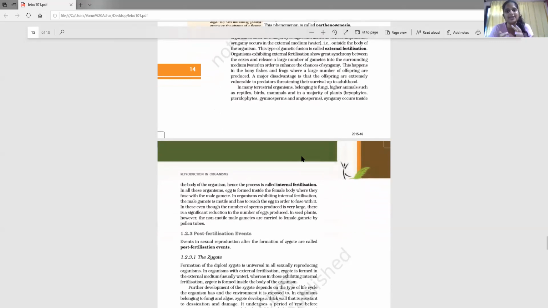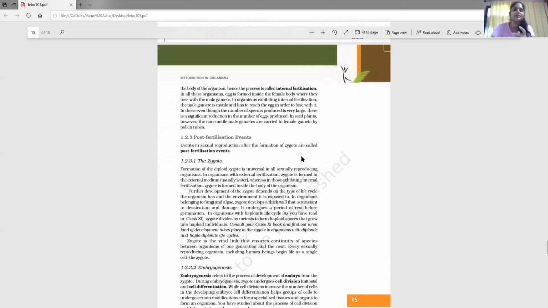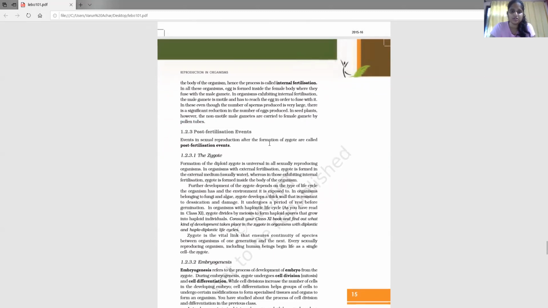So the male gamete is motile and it is going to fuse with the ovum, and they are going to form one single cell which is called a zygote. So syngamy takes place and zygotes are formed like that. In case of plants, that is your angiosperms specifically, the male gamete over there is not motile. It will be carried to your ovary by something called pollen tubes. So in plants, even though they are carrying out internal fertilization, the male gamete is not motile.